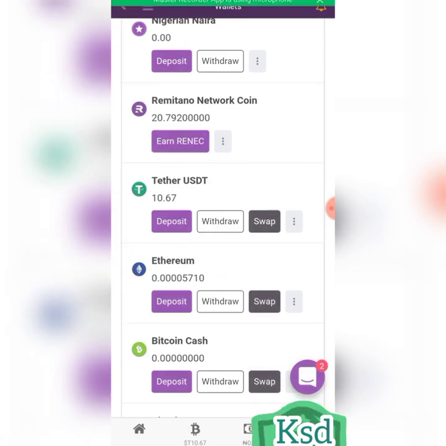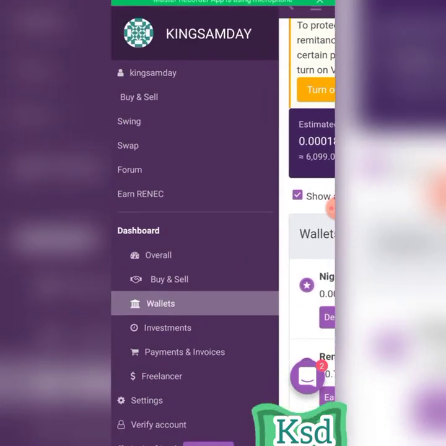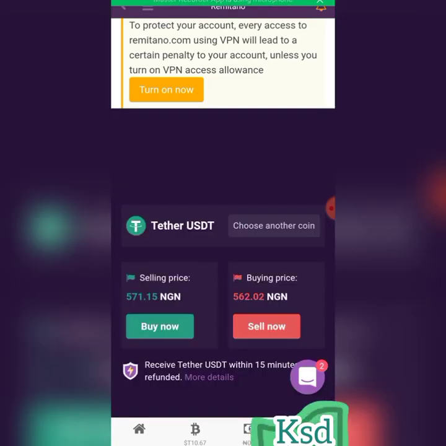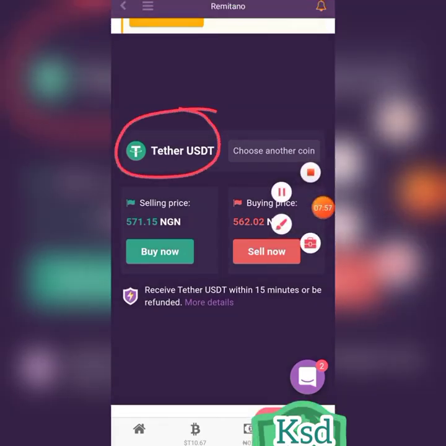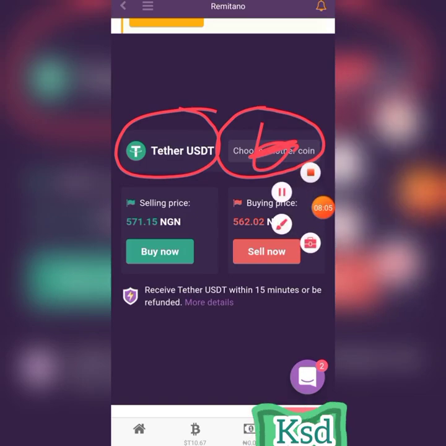But before you withdraw this money, you have to add your bank account. Okay, you have to add your bank account. So you just need to click on buy up here. You see buy and sell, right? Click on buy and sell. It will open. So assuming yours does not open this, don't worry. Just click on choose coin. If you click on this choose coin, you pick the particular coin you need.